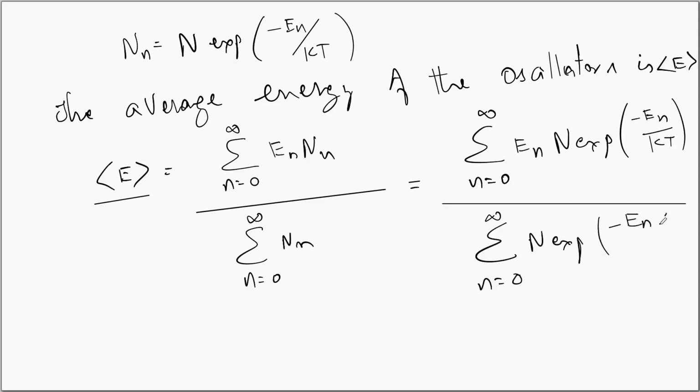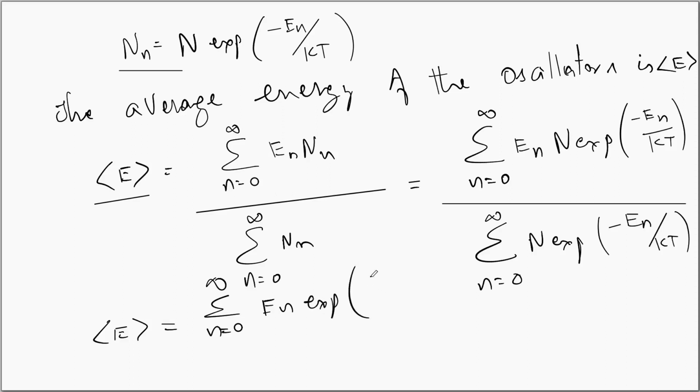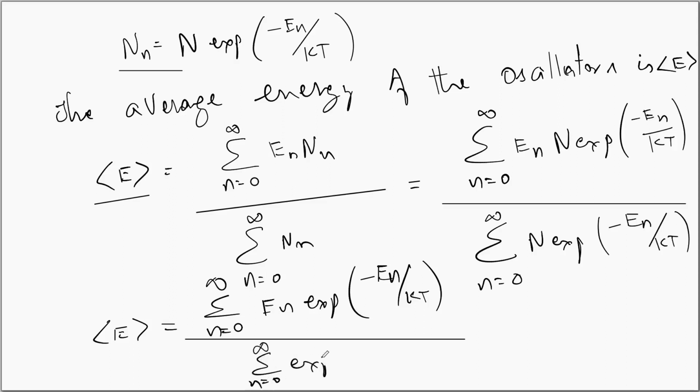We are substituting this value here, and the average energy E can now be written as sigma n is equal to 0 to infinity En exponential minus En by kT upon sigma n is equal to 0 to infinity exponential minus En upon kT. The capital N is taken as common, so one can write the average energy in this fashion. But we know that En is equal to n h nu.